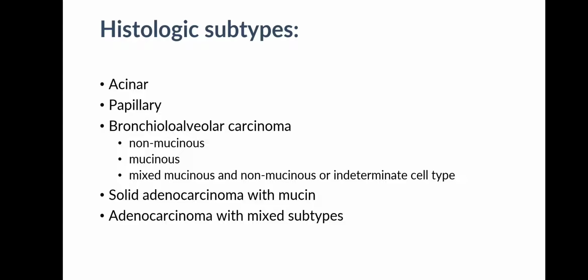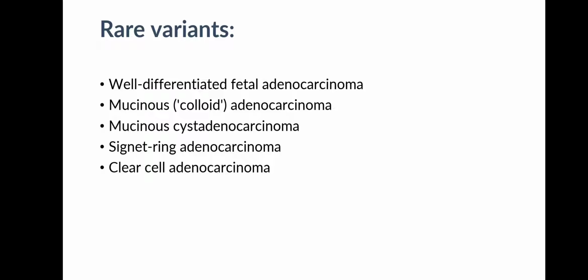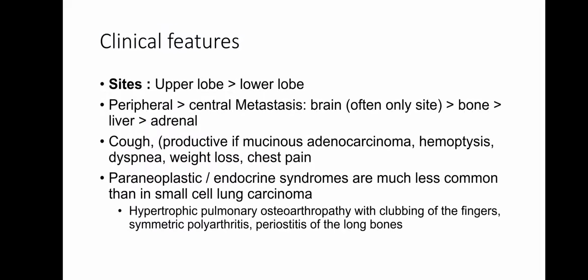Histological subtypes: acinar, papillary, type bronchoalveolar carcinoma, in that non-mucinous, mucinous, mixed mucinous and non-mucinous, or intermediate cell type; solid adenocarcinoma with mucins; and adenocarcinoma with mixed subtype. Very rare variants: well differentiated fetal adenocarcinoma, mucinous or colloid adenocarcinoma, mucinous cystadenocarcinoma, signet ring adenocarcinoma and clear cell adenocarcinoma.